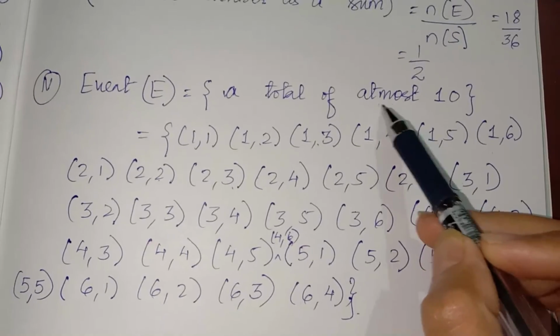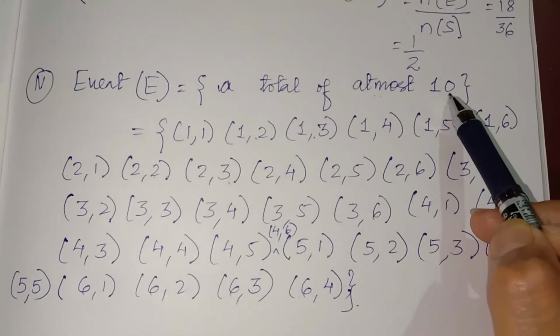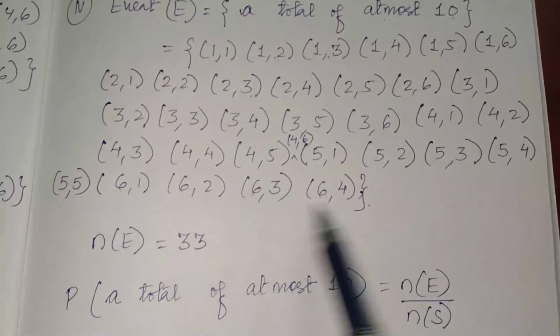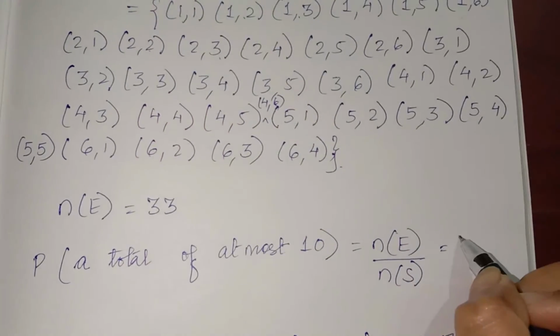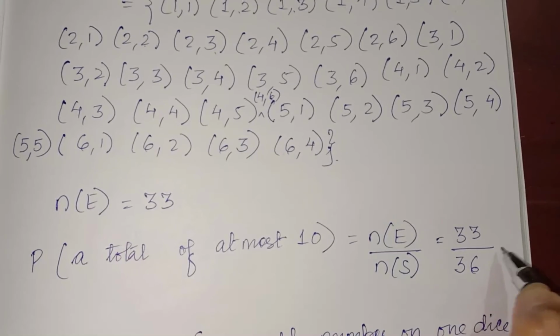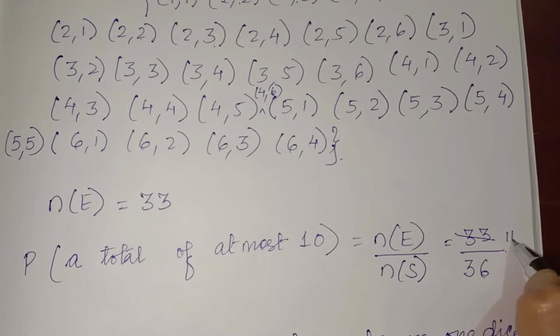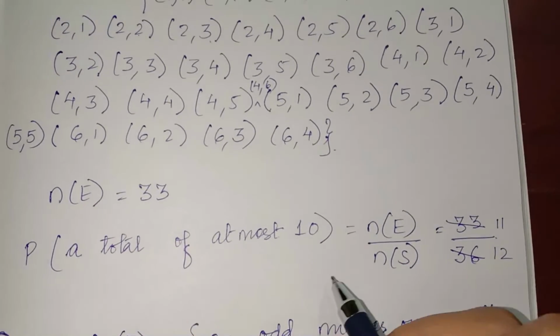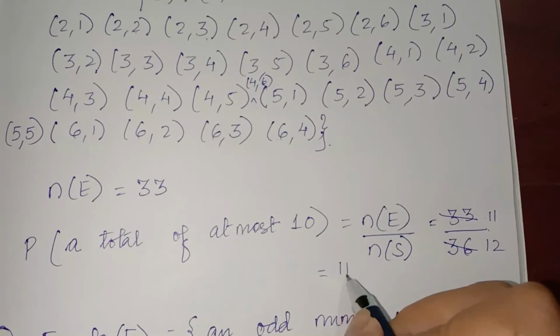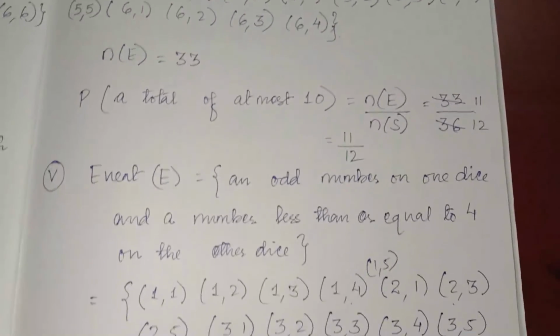At most means it should not be more than 10. Okay, it should be less than 10 or equal to 10. So here are the numbers. There are 33 such pairs divided by 36. We can cancel. 3 11s are 33. 3 12s are 36. 11 by 12.